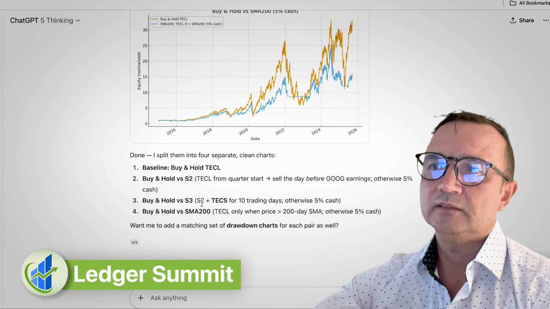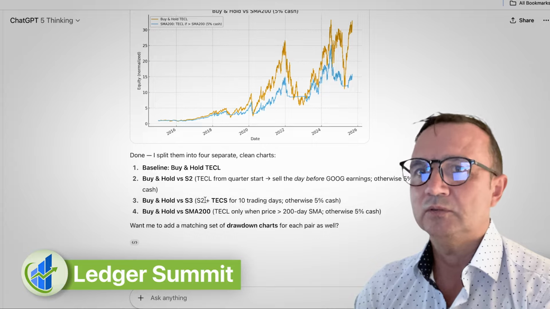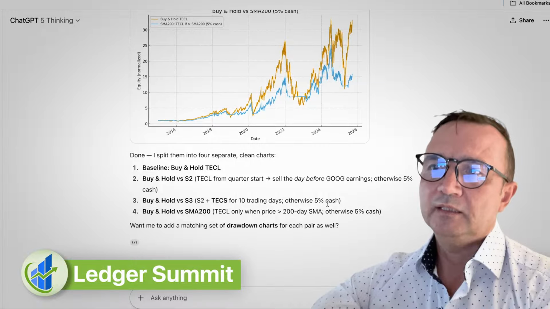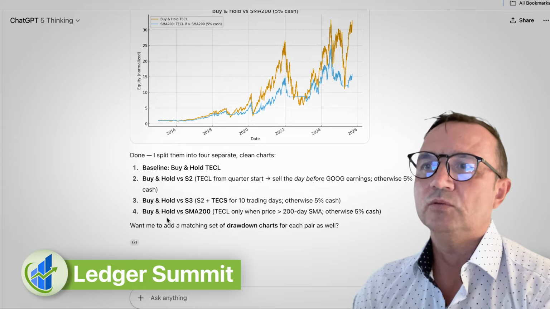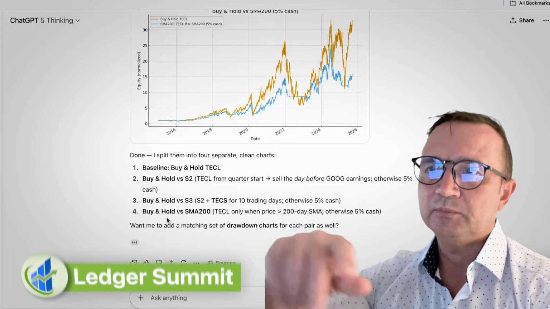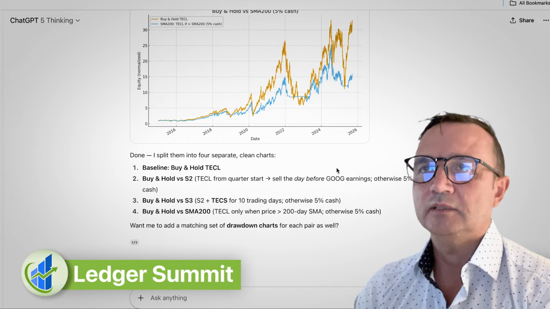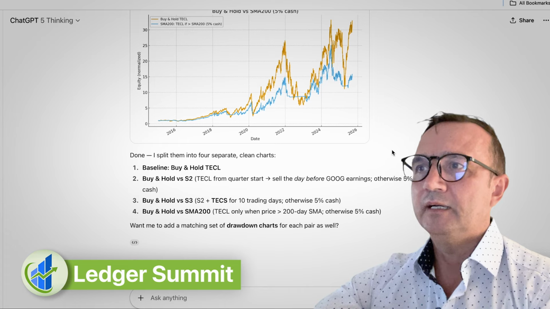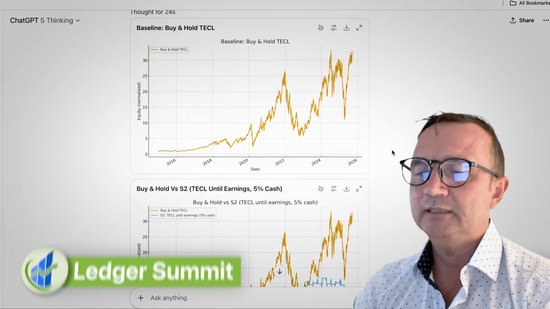In both of these cases, you're over 70% out of the market, in a safe zone, in cash, or in other investments. And then this last strategy is to buy and hold TECL only when it's above the SMA 200 price. So when the market goes up, you stay invested, otherwise you go out. In this case, based on 10 years of history, you're 70% invested, and the rest of the time you're in cash. And then I asked ChatGPT to actually build graphs so I can easily see what this data means.